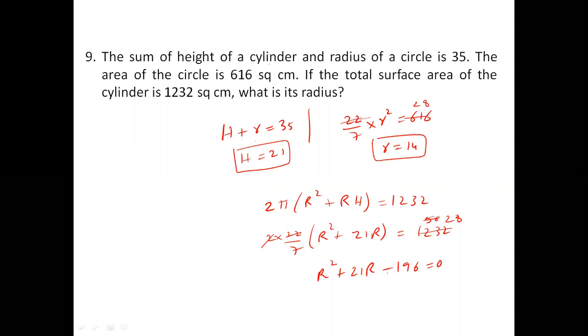So this is a quadratic equation. 196 is the product, and 21 is the difference of the roots. We can get plus 28 and minus 7. So the roots are minus 28 and plus 7. But minus 28 cannot be the radius. So the radius should be 7. So r value is equal to 7. That's what he's asking here, the r value. So the radius of the cylinder becomes 7 centimeters.